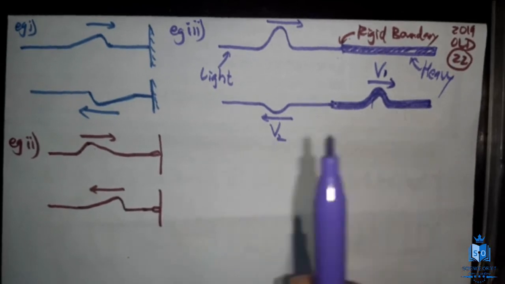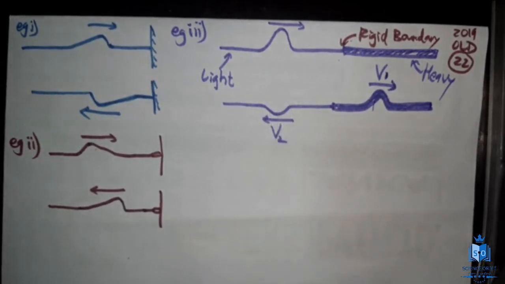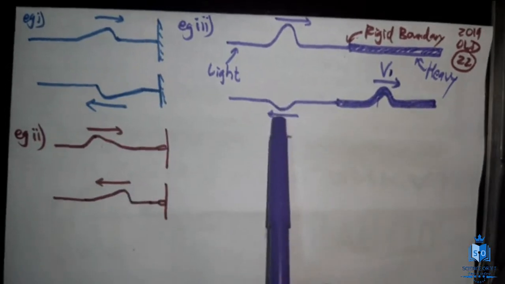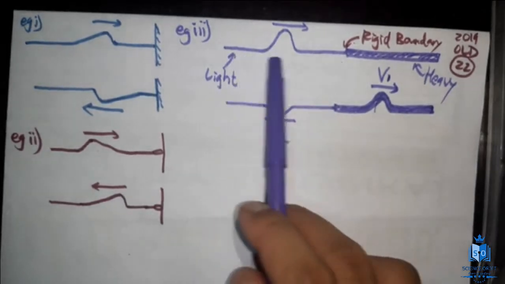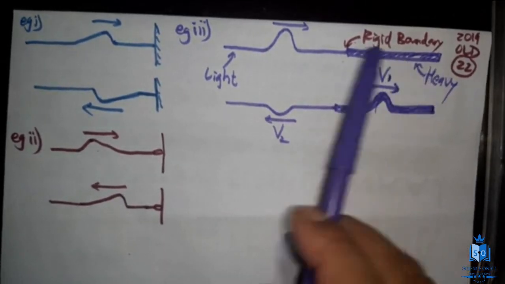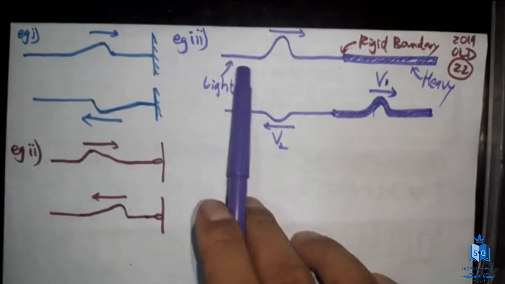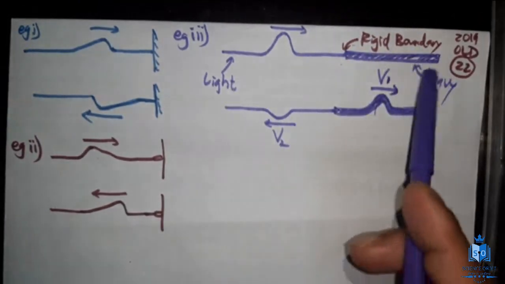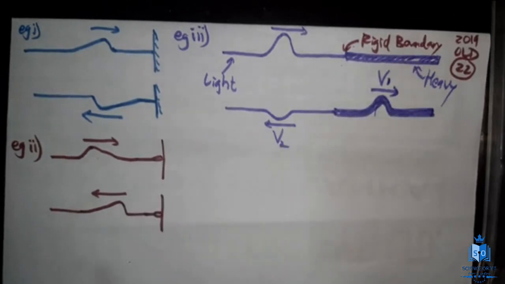All right. So this is one example. Just know the shapes. Let's confirm 100% about the amplitudes a little later. And this is one case where a light string is connected to a heavy string. The wave pulse initially is propagated through the light string. Let's see what will happen if you change the strings, this heavy and this light.